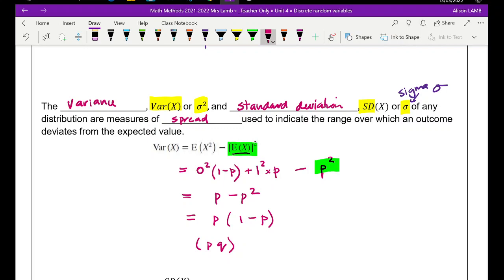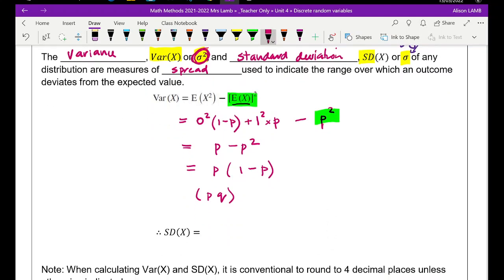For our standard deviation, remember that our variance is just our standard deviation squared. So we'll just need to find the square root of our variance to get our standard deviation. I'll write that down. It's our variance, square rooted. So it'll be the square root of p times 1 minus p. Now, quite important with all our probability, whether it's variance or standard deviation, it is conventional to round to 4 decimal places, unless of course you're told otherwise. So we'll try and keep to that.